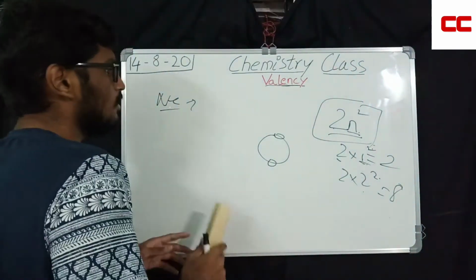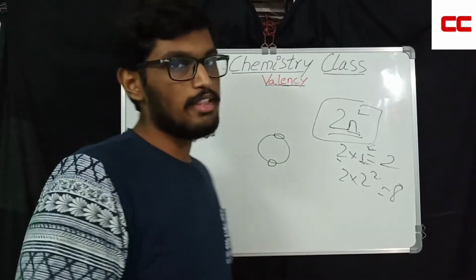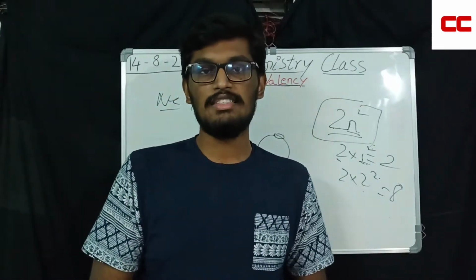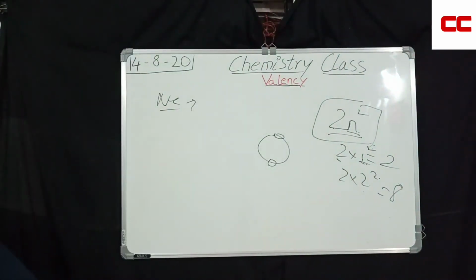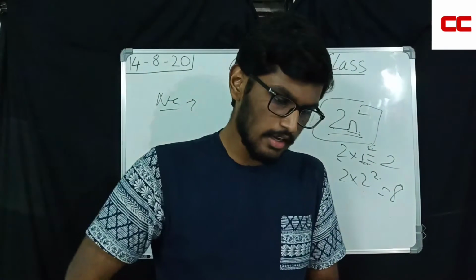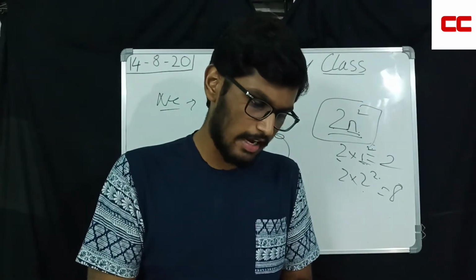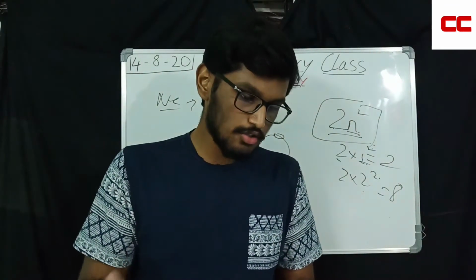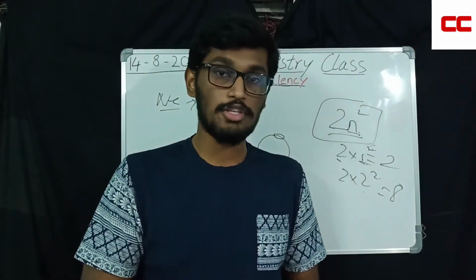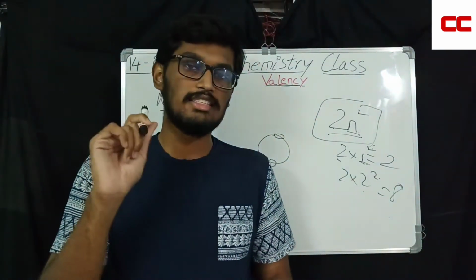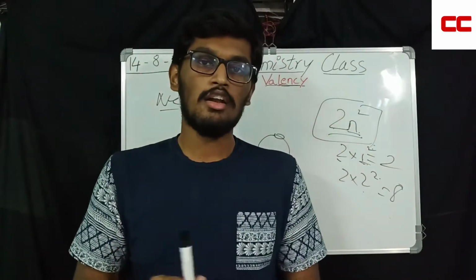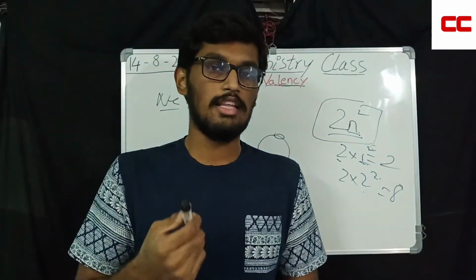So coming to other elements, before going there, let us solve some questions of NCERT which are very important. Write the distribution of electrons in carbon and sodium atoms. So this question is asking the distribution of electrons in carbon and sodium atoms. As you have already seen, I have solved the carbon one. Now it's up to you how you solve the sodium one.